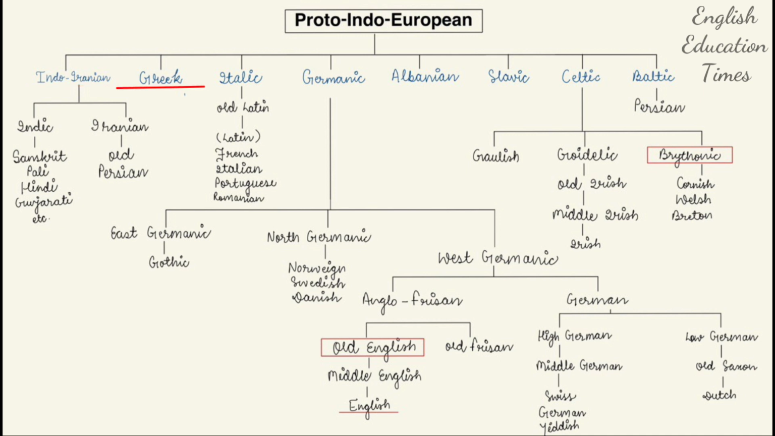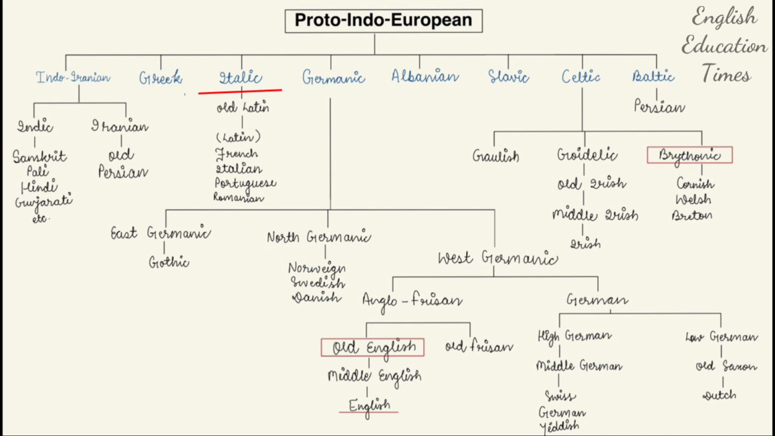The second one is Greek. We know Greek is the language of Greece, and Macedonia is the capital of Greece. Alexander the Great was a Greek hero. We know Aristotle, Plato and Socrates; all are ancient Greek classics.